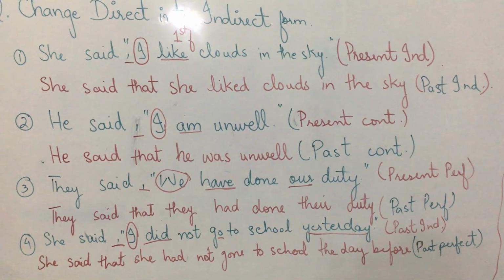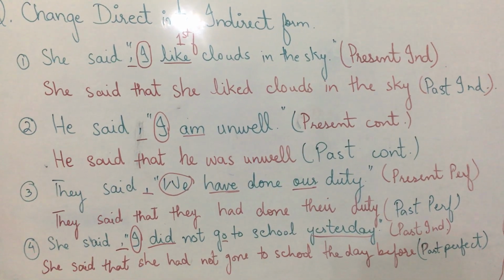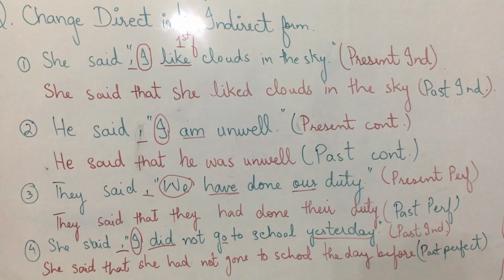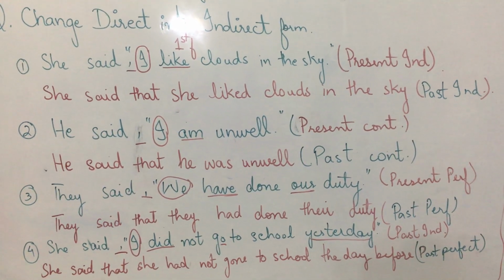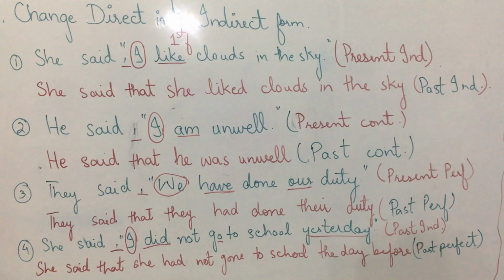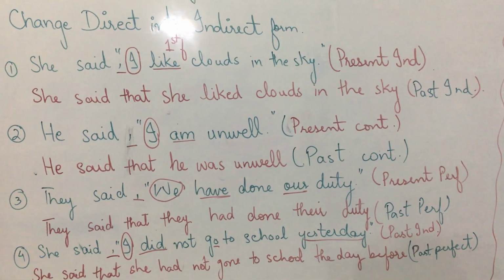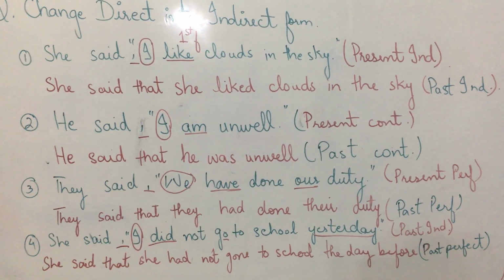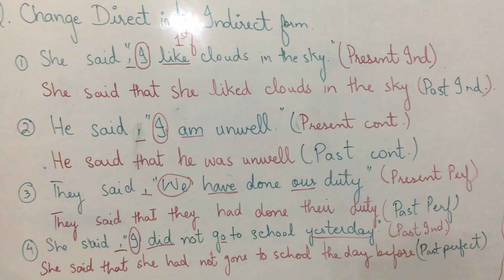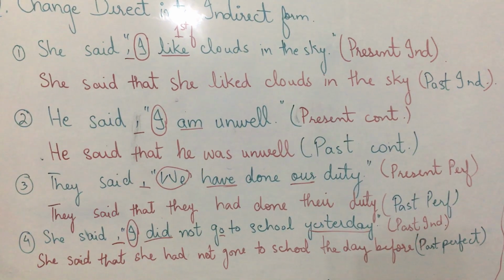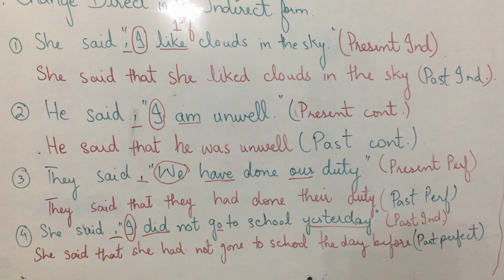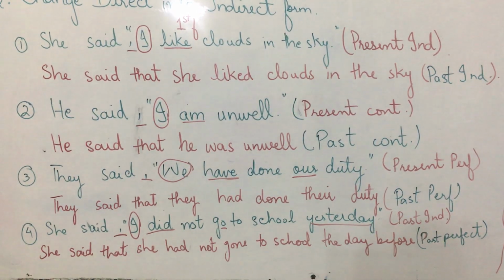Am is used here, the helping verb is am, and it is in present continuous form. So he said that. Obviously, if we are going to connect the two sentences, if we are going to make it into reporting speech, you know that we use that for that. He said that he, we are going to change our pronoun. He was unwell. Am is changed into was because we change present continuous into past continuous tense.